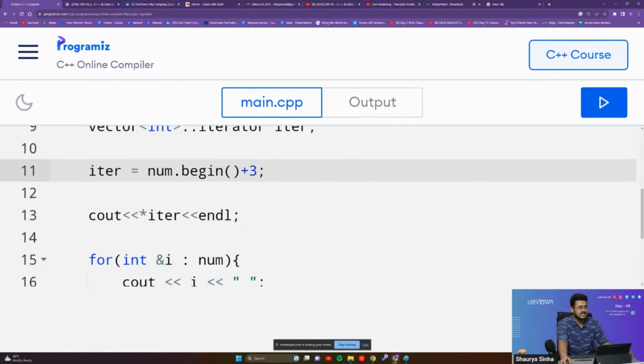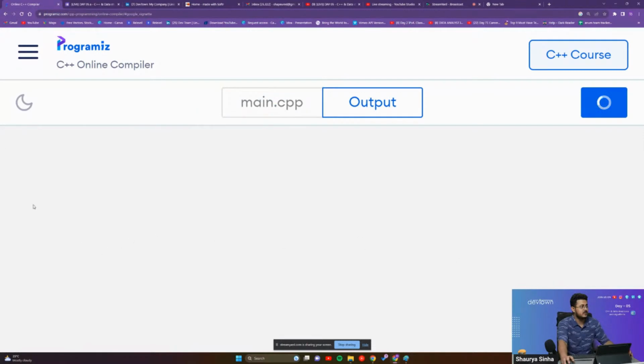Now if I run this, as you're able to see, the iter will be pointing to the new value. It was first pointing to 1. Now I've added 3, so 1, 2, 3. So now it is pointing to 4, and as you're able to see, 4 is getting printed in front of you.